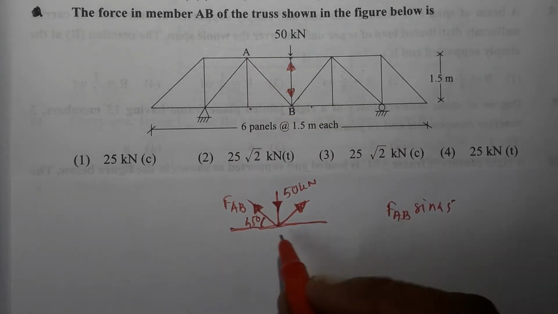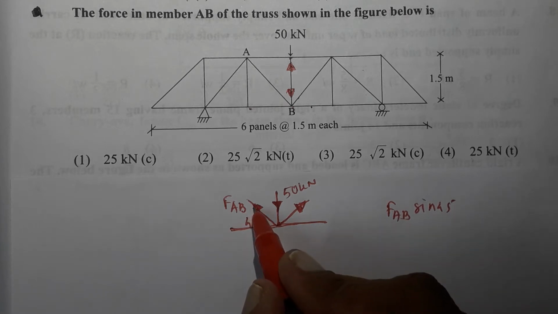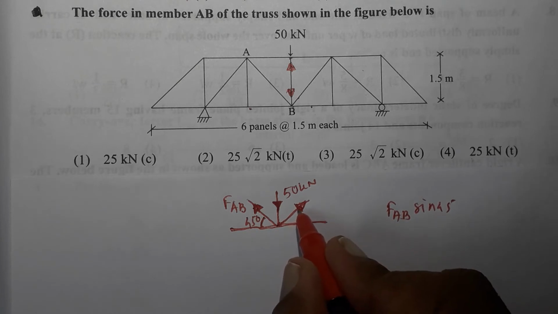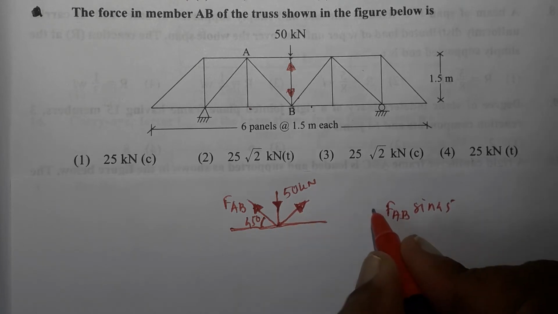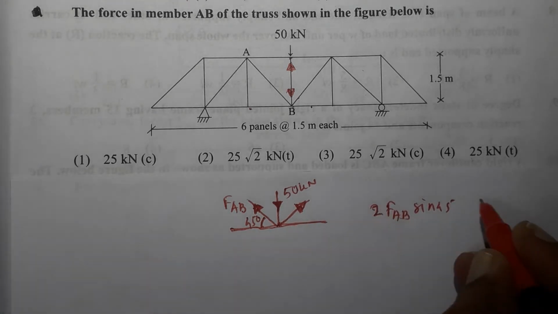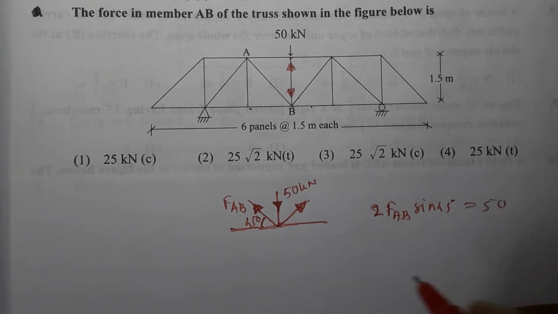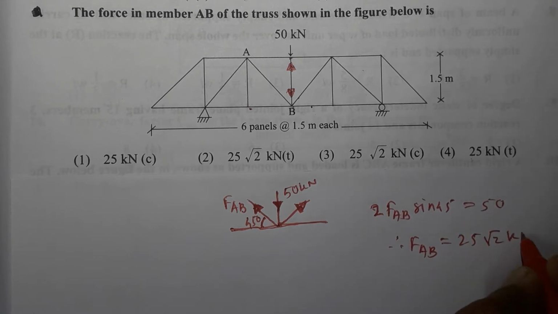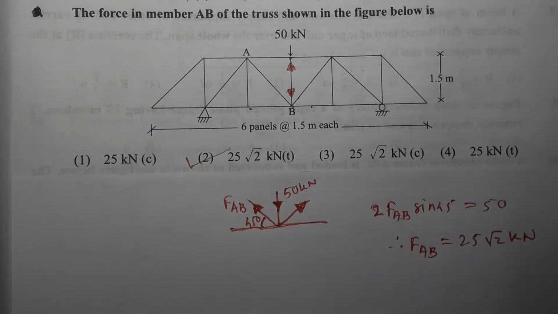Now FAB sine of 45, that is the vertical component of FAB, plus the vertical component of the second force. So instead of writing the vertical component of the second force, I am writing it as 2 times FAB sine of 45 is equal to 50, and therefore FAB is equal to 25 root 2 kilonewton. Option 2 is the correct option.